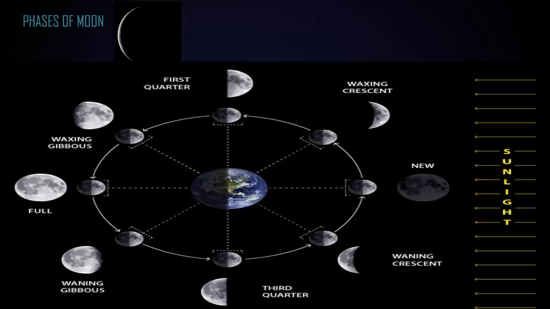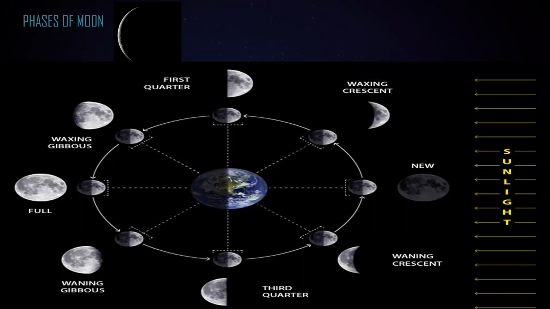And the relative position to the earth changes and it appears different as the amount of light from the sun is reflected. And this cause of the change is known as the phases of the moon. Like as the moon is moving, the amount of light reflected from the moon changes, and that we call the phases of the moon.